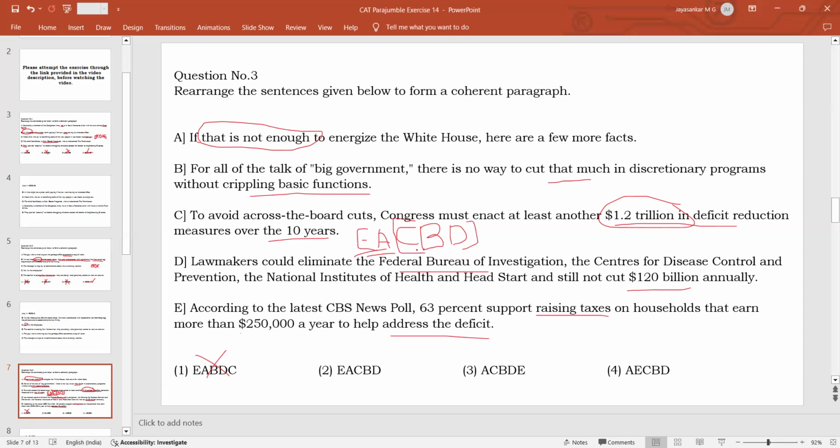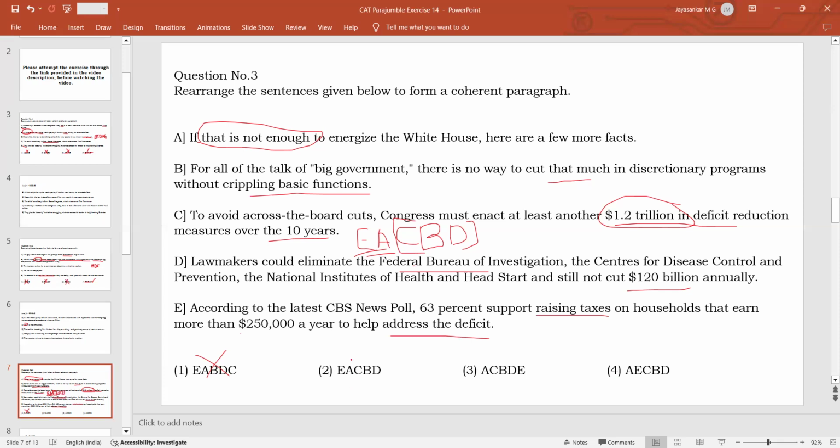Then he is talking about how cutting the cost is not going to be a practical solution. So in effect, the author is saying that instead of cutting the cost, it is better to increase the taxes so that the deficit problem can be overcome. So EACBD